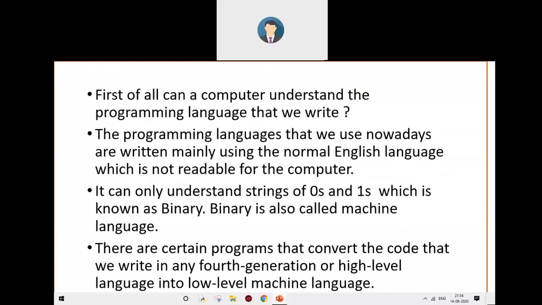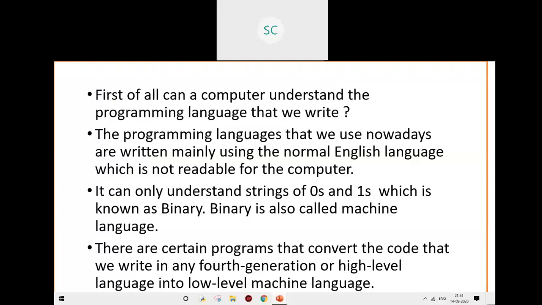Let me ask you another question. Can a computer understand the programming language that we write? Sadly, the answer is no. The programming languages that we use nowadays are written mainly using the normal English language, which is not readable for the computer. It can only understand strings of zeros and ones, which is known as binary. Binary is also called machine language.